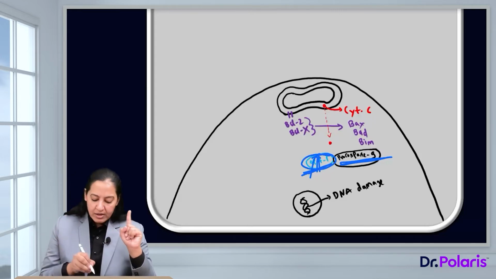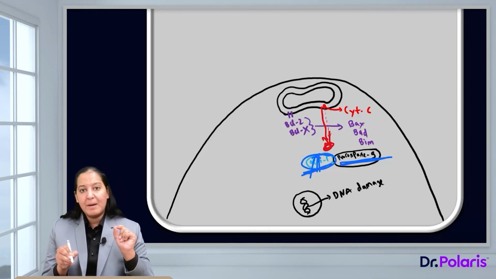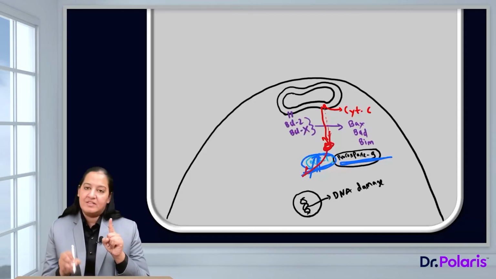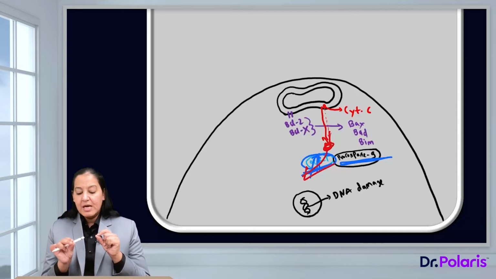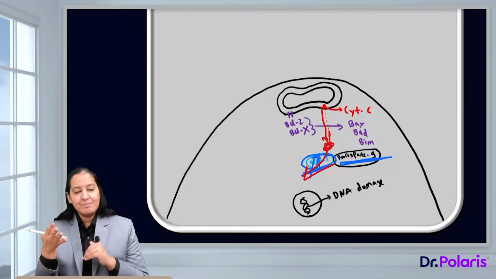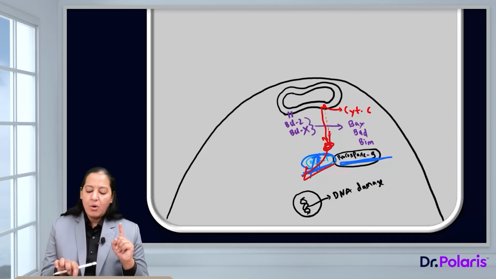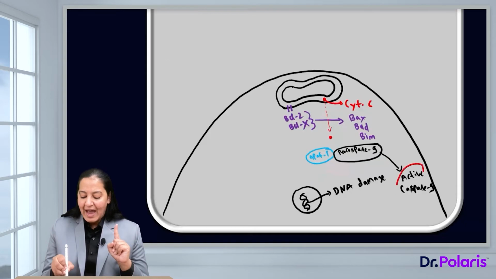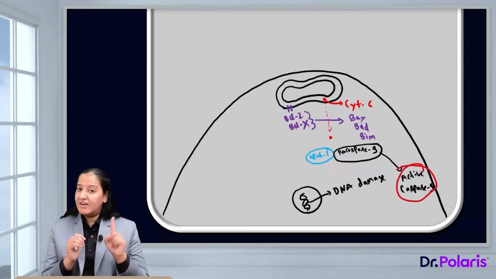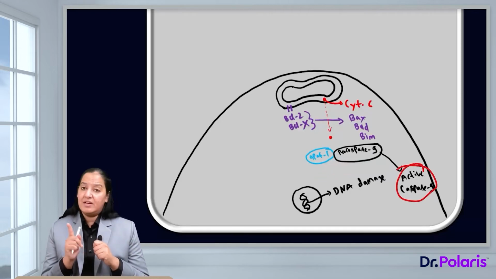be activated. So, cytochrome C, on arriving in the cytoplasm after leaking from the mitochondria, will take APAF1 with itself. So, cytochrome C is breaking the pair of APAF1 and procaspase 9. Procaspase 9, on being released from APAF1, will get converted into active caspase 9. So, caspase 9 is the first caspase activated in the intrinsic pathway. Caspase 8 was the first caspase activated in the extrinsic pathway. Caspase 9 is the first caspase activated in the intrinsic pathway.